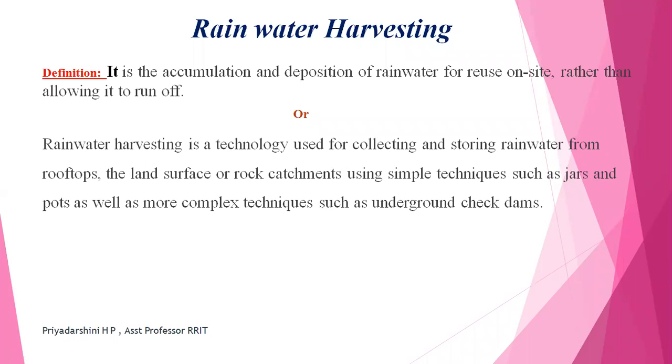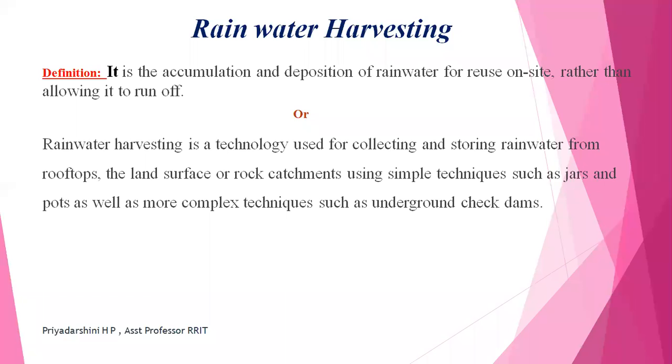That is, you can go for surface rainwater harvesting, or you can go for groundwater rainwater harvesting. One other method is rooftop rainwater harvesting. Here they have also mentioned land surface or rock catchment, using an aquifer or aquitard and so on. It can use simple techniques such as jars and pots, as well as more complex techniques such as underground check dams.